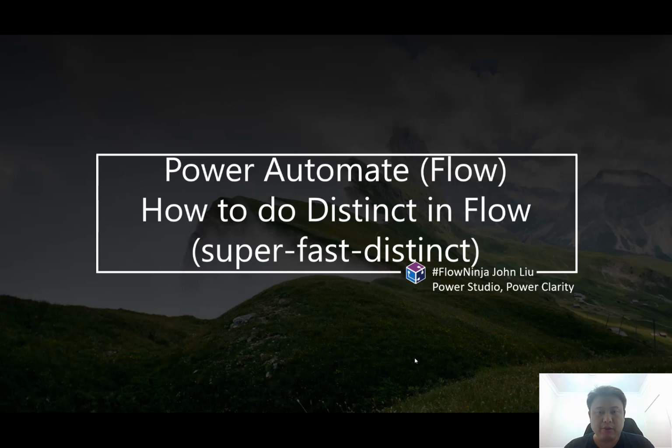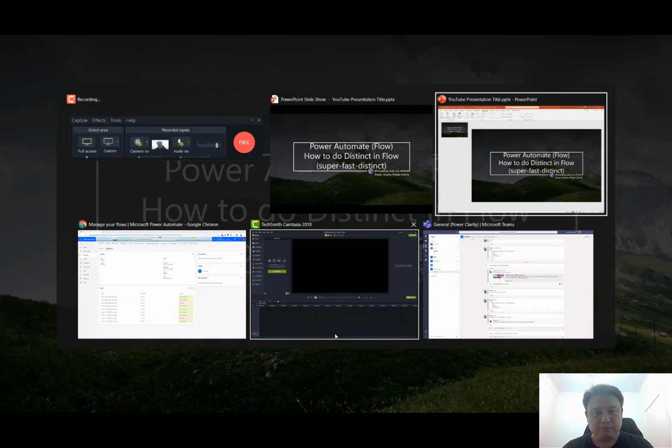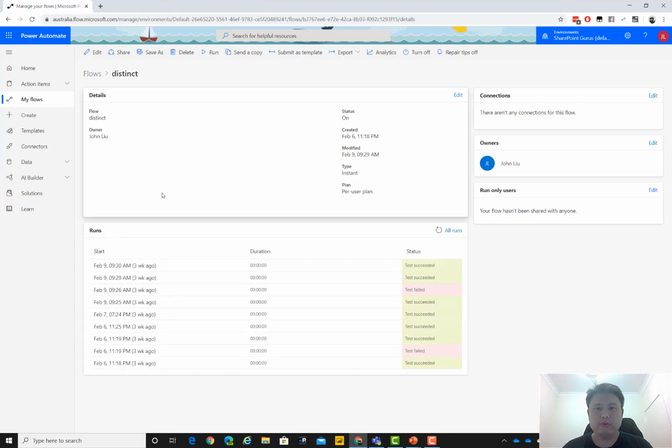I'm here for another very quick video on Microsoft Flow, now called Power Automate. And today's video is about how do we do distinct in Flow. I'm gonna call it super fast distinct. The idea is that we have an array of objects, or maybe let's start with an array of strings.